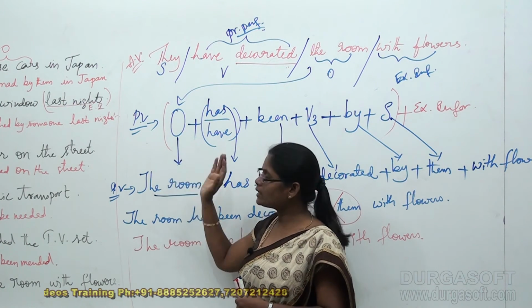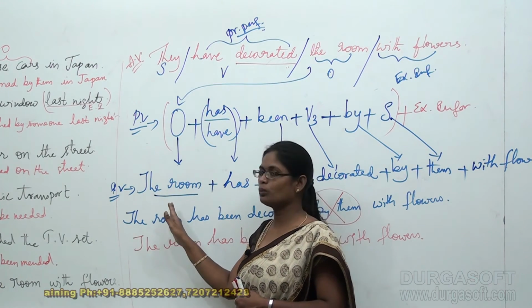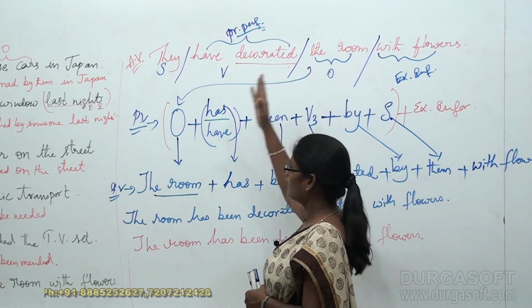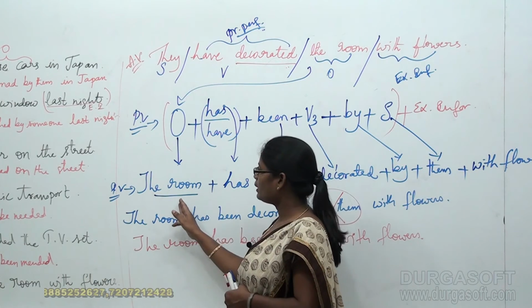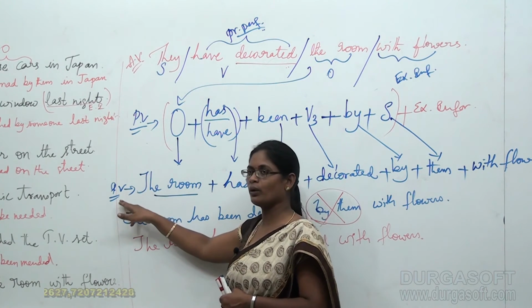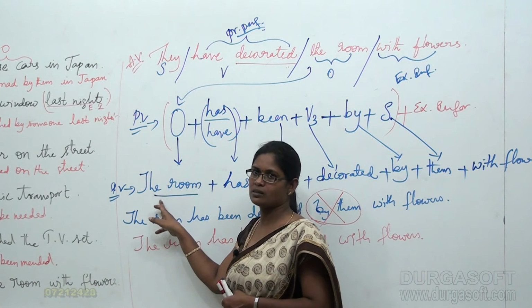So the object place got occupied by the room, because in my sentence the room is the object, and the room plus has or have. Depending upon the subject that we are considering here in passive voice, the object is going to be the subject in passive voice.